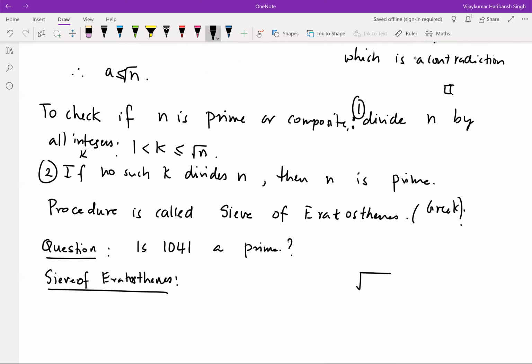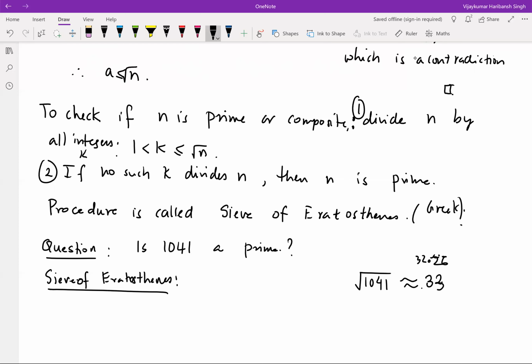So the square root of 1041 is roughly around 32, 33. So this is going to be less than or equal to 33. It's actually 32 point something. So you need to go all the way until 32.26 to check it out.